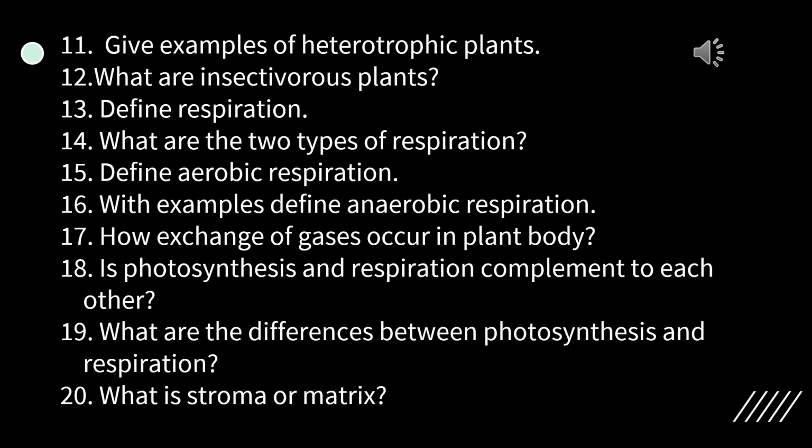Now number 17. How does exchange of gases occur in the plant body? Plants do not have any specialized organ system for gaseous exchange. Exchange of gases can happen through stomata or lenticels by the simple process of diffusion. Number 18. Are photosynthesis and respiration complementary to each other? Photosynthesis and respiration almost complement each other in terms of consumption, that is respiration, and production, that is photosynthesis.